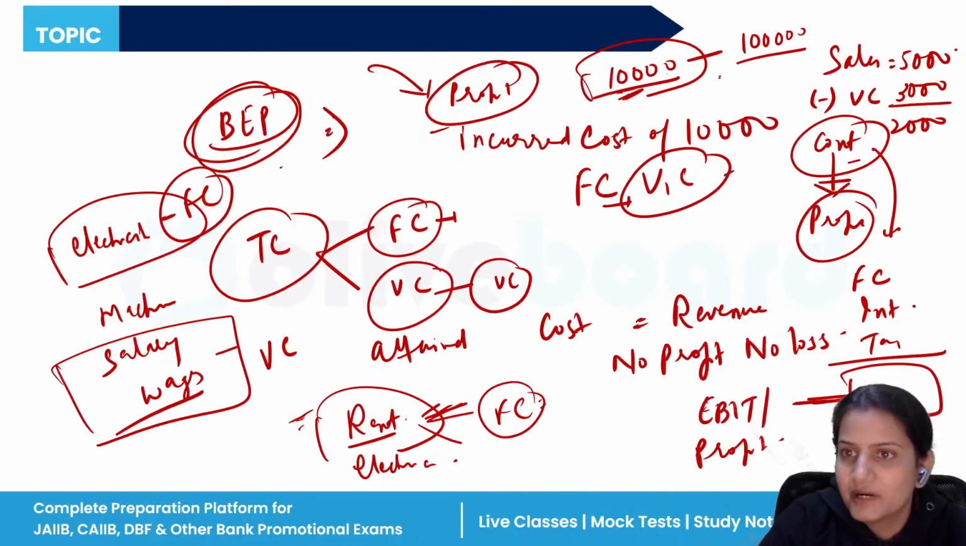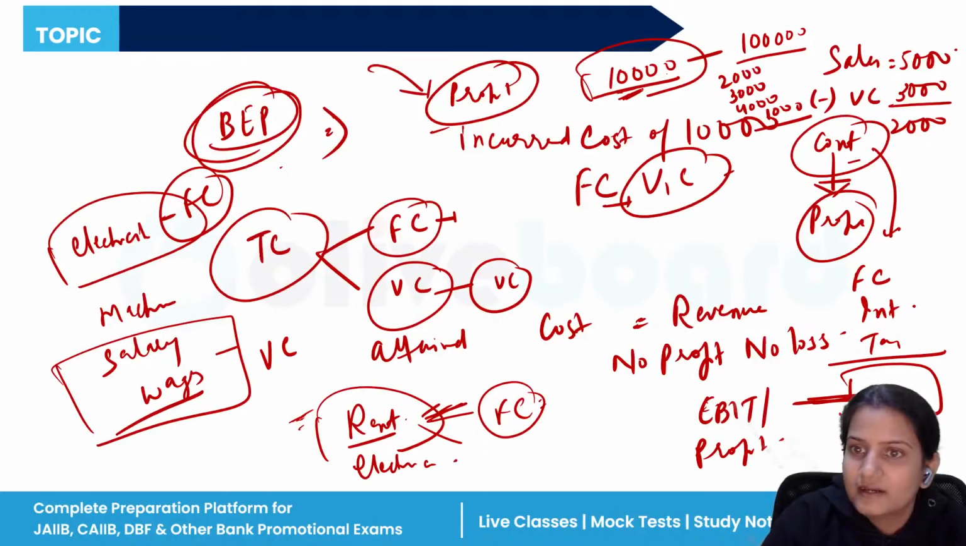Like for 1 year, the company made a profit of 2000. Again, the company made a profit of 3000. Again, the company made a profit of 4000. Then the company made a profit of 1000. So now the 10,000 has been recovered in 4 years.